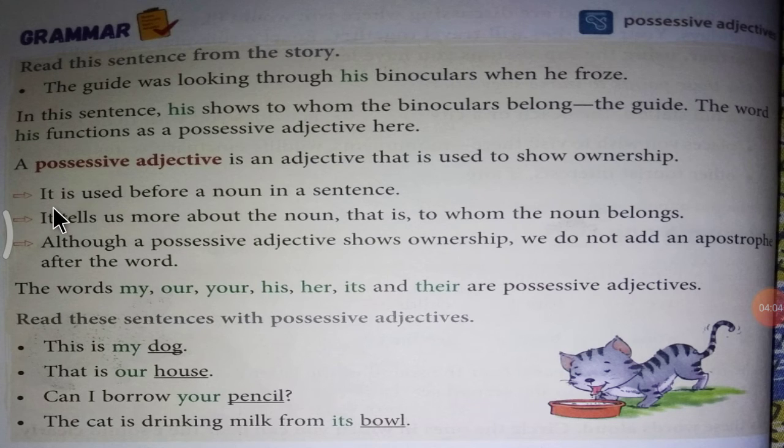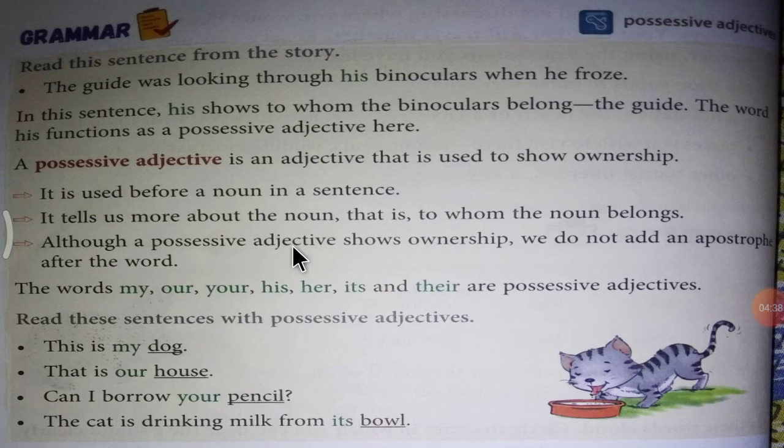Let's see when we can use it. It is used before a noun in a sentence. It tells us more about the noun, that is, to whom the noun belongs.